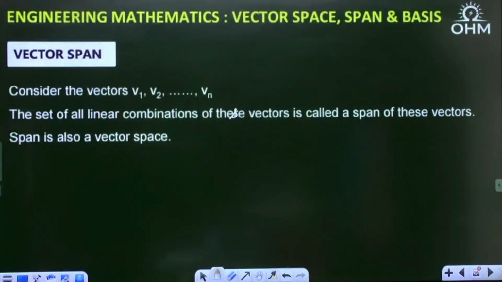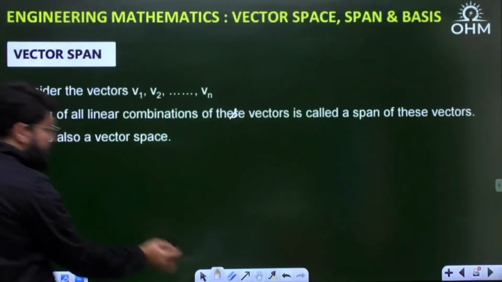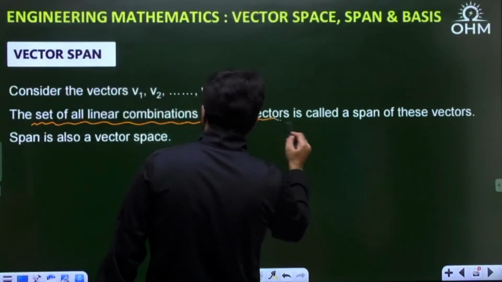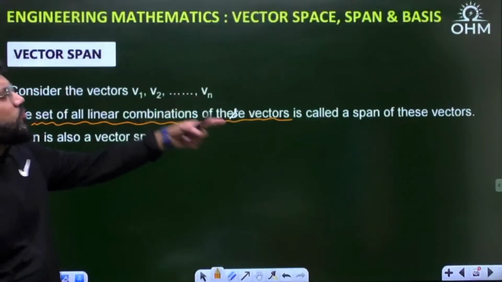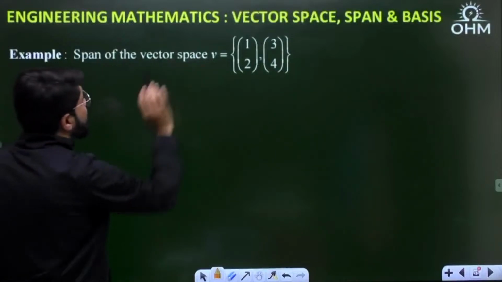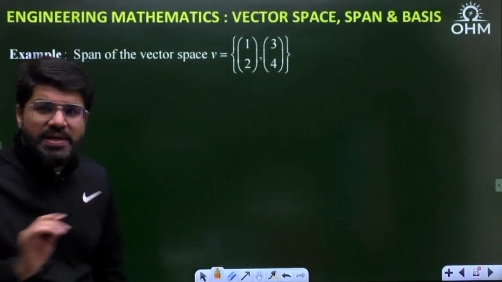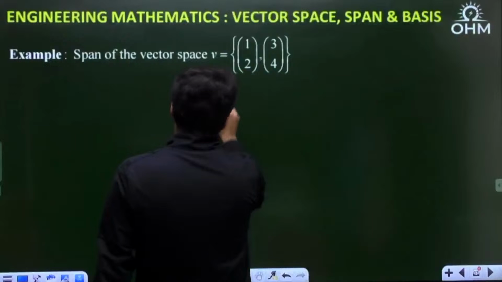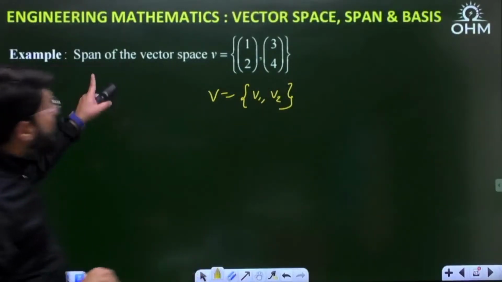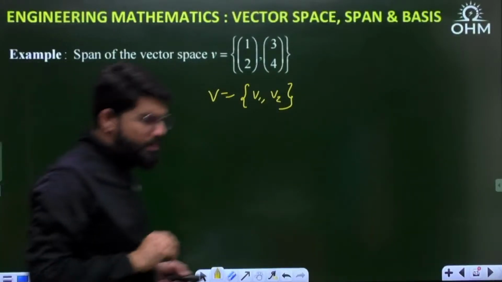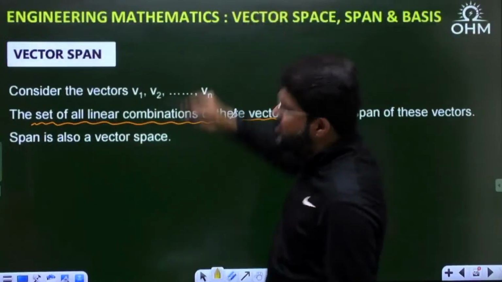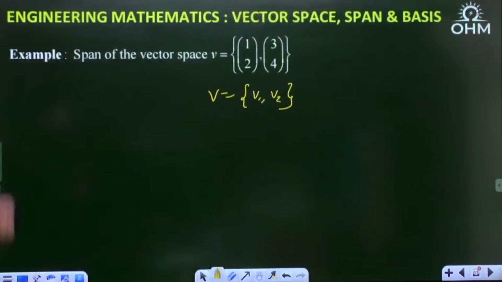Now let me explain with an example. As I told you, the set of all linear combinations of these vectors, v1 to vn, is said to form the span of these vectors. So now, what is the span of the vector space? Let me write it this way. I have taken a vector space V, which contains two vectors v1 and v2. What is the span of this vector space? Span is the set of all linear combinations of the vectors in a given vector space.